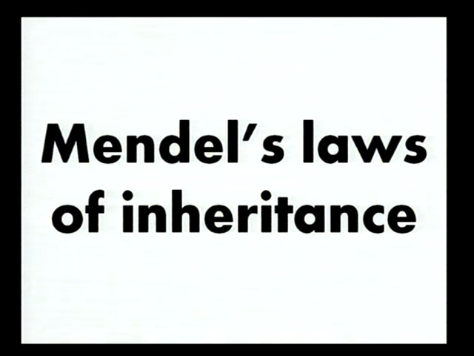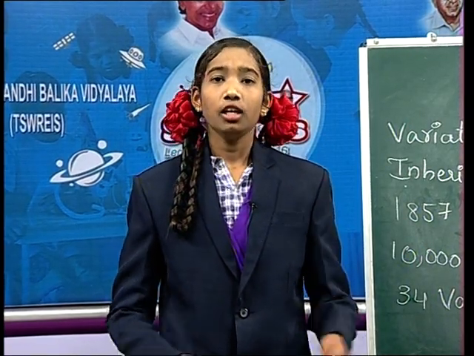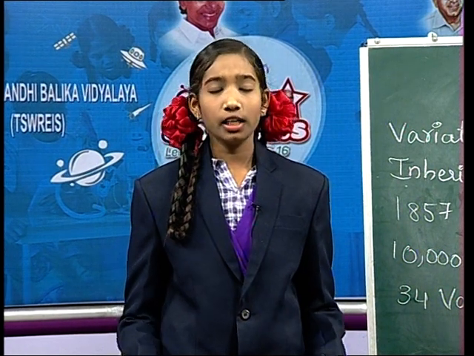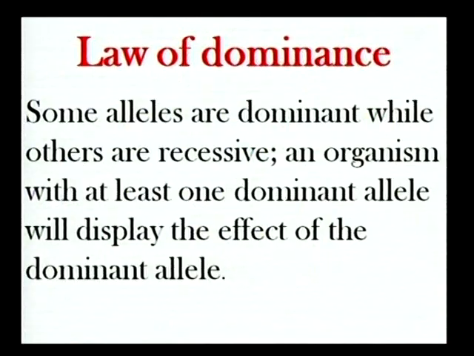Mendel experimented on monohybrid cross and proposed the following facts of inheritance. The first one is that each pair of factors is represented by alleles, and each allele is dominant over the other. Then he proposed Mendel's laws of inheritance. It is the law of dominance.